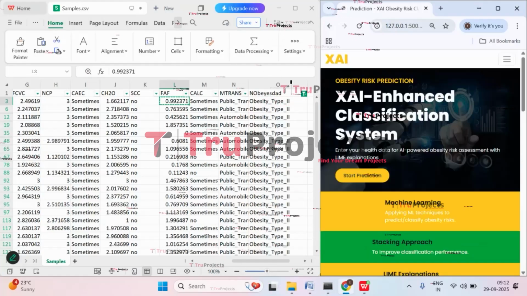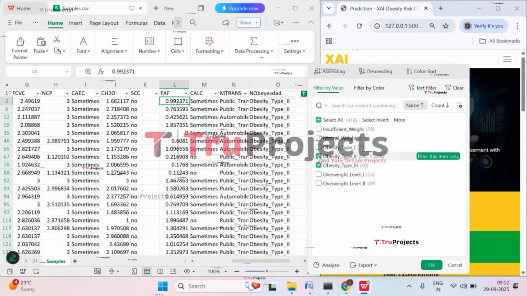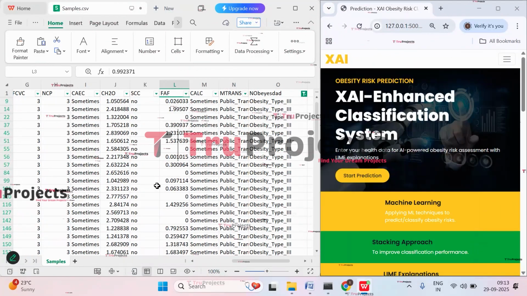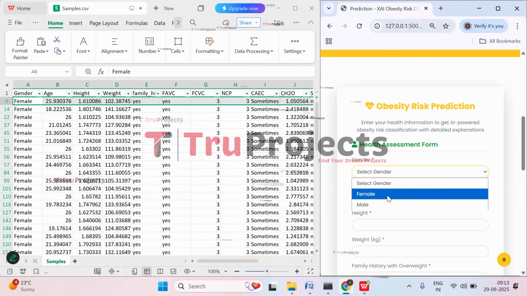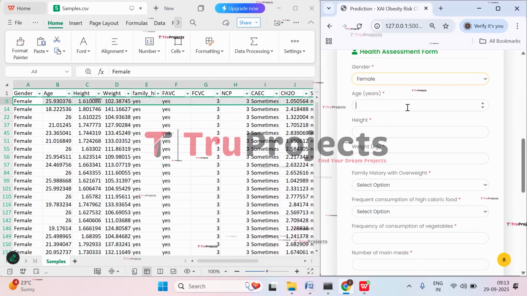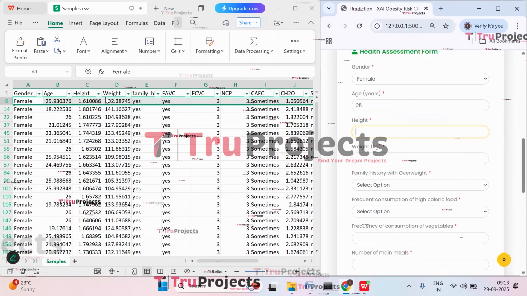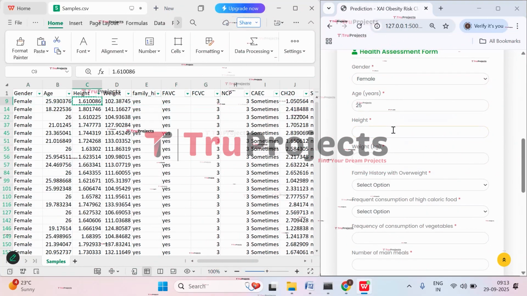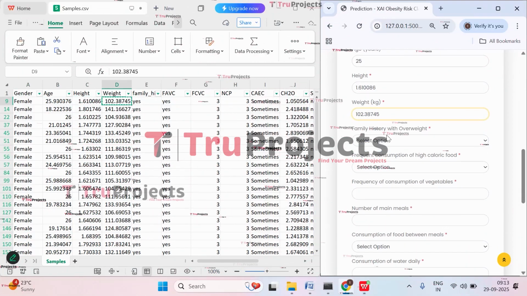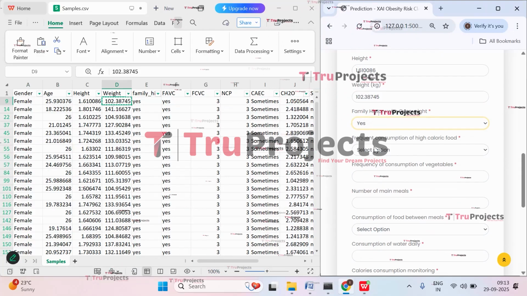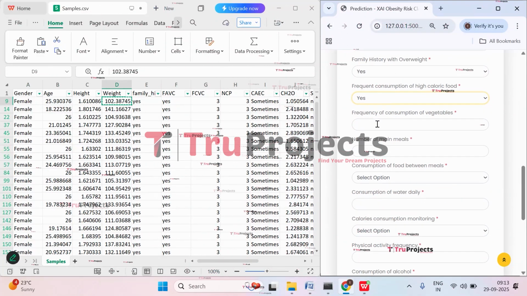Let's try a new case. So let's apply the filter for obesity type 2. Click on OK. We have applied gender as female, age 25, and height is 1.6100, weight is 1 or 2 kgs, and family history is yes, there are persons who are overweight in the family, and consumption of high calorie food is yes.